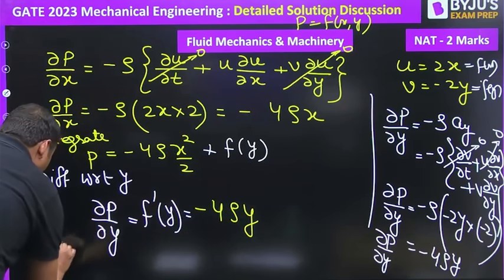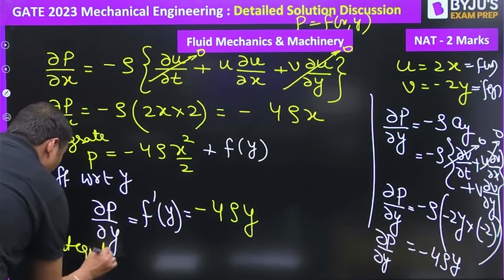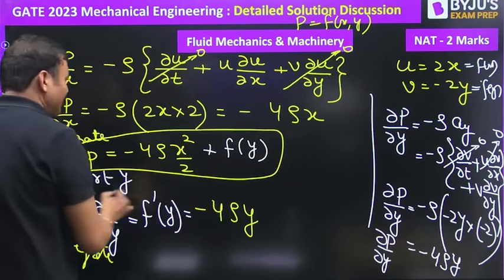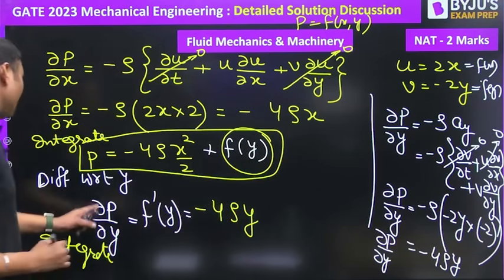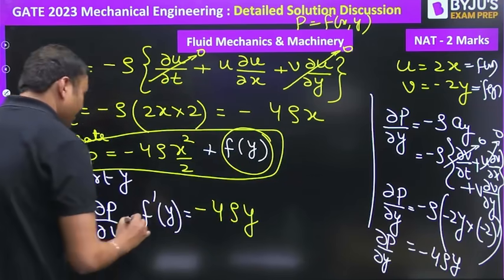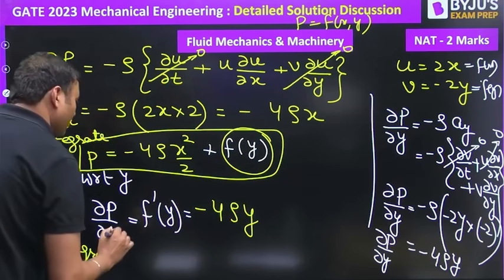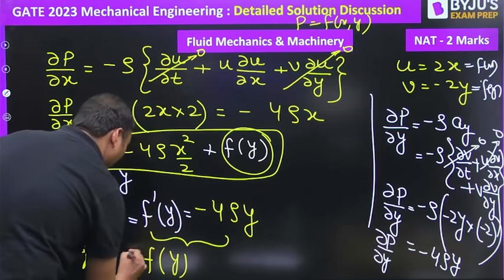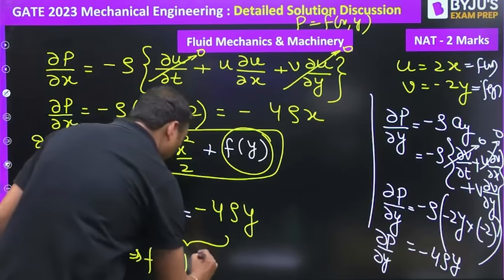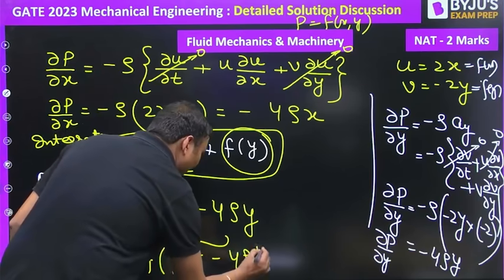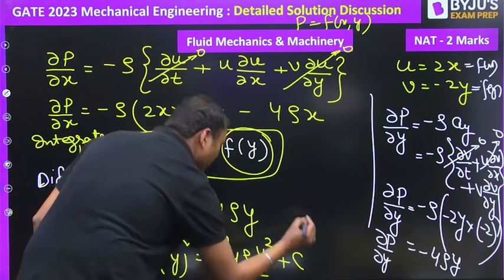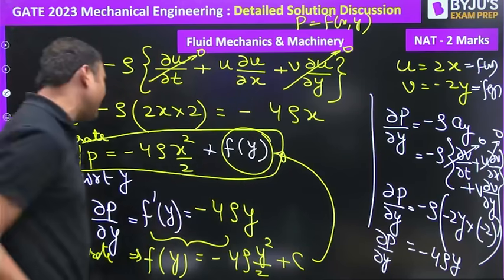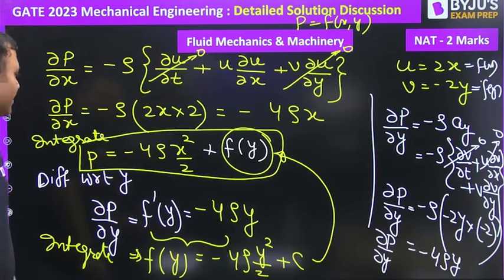Now integrate this. If we integrate, this is our expression. Now what we are doing is, we are differentiating it to find out the value of Fi. Now again, if we integrate this, then Fi will be equal to minus 4 rho into y square by 2 plus constant of integration c. So this is the value of Fi, and if we put the value of Fi here, then we will get,